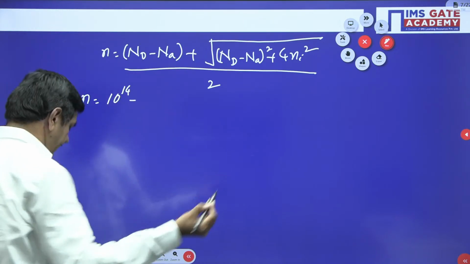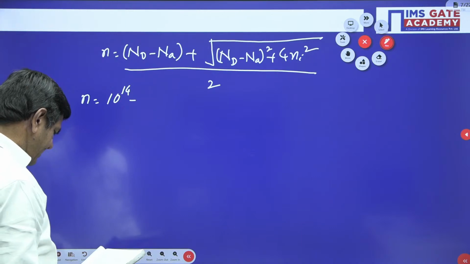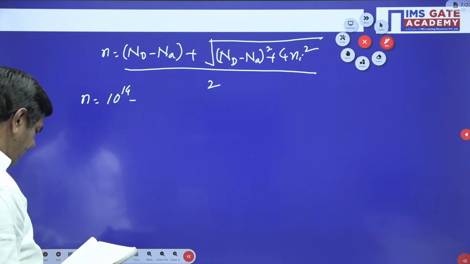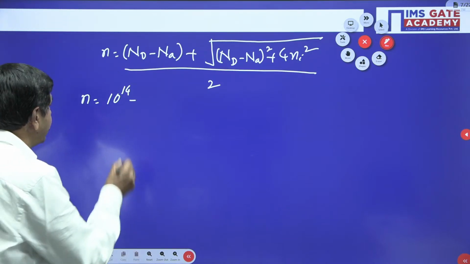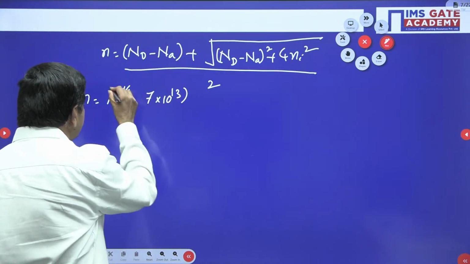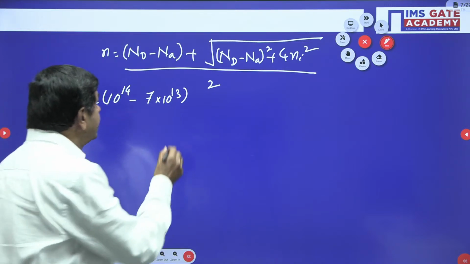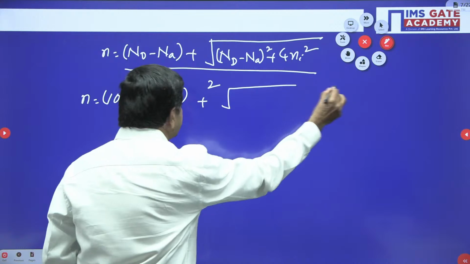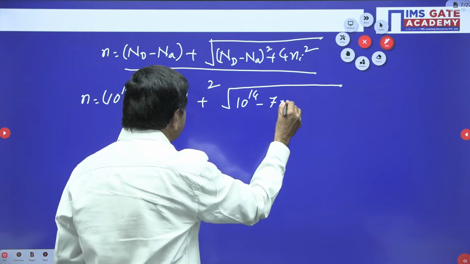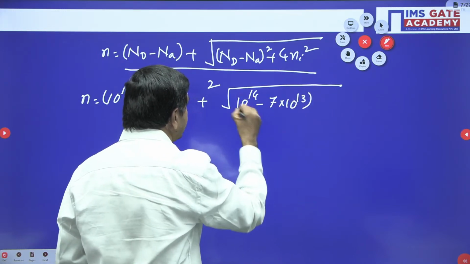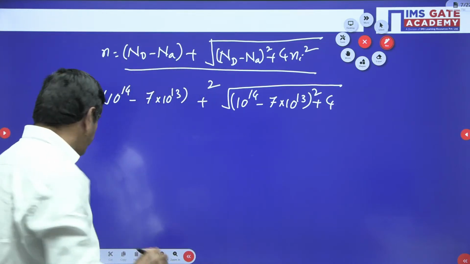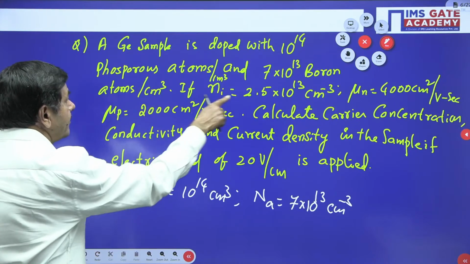Already given. Na is 7 into 10 power 13, and Nd is given as 10 power 14. Then Nd minus Na, where Nd is 10 power 14 and Na is 7 into 10 power 13, whole square, plus 4 Ni square. Ni is given in the problem as 2.5 into 10 power 13.